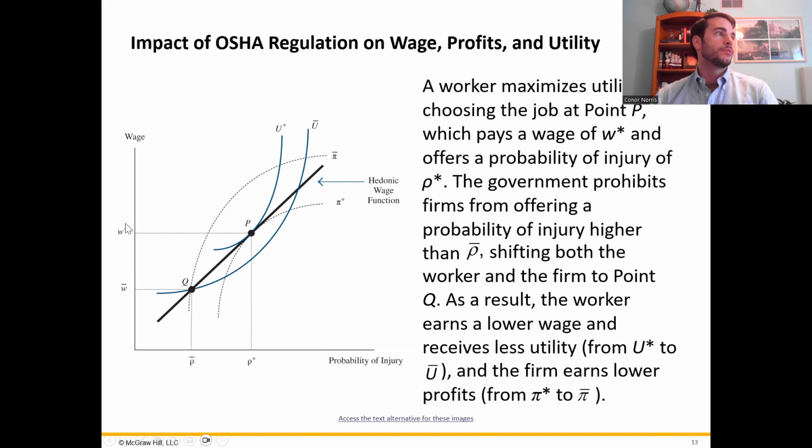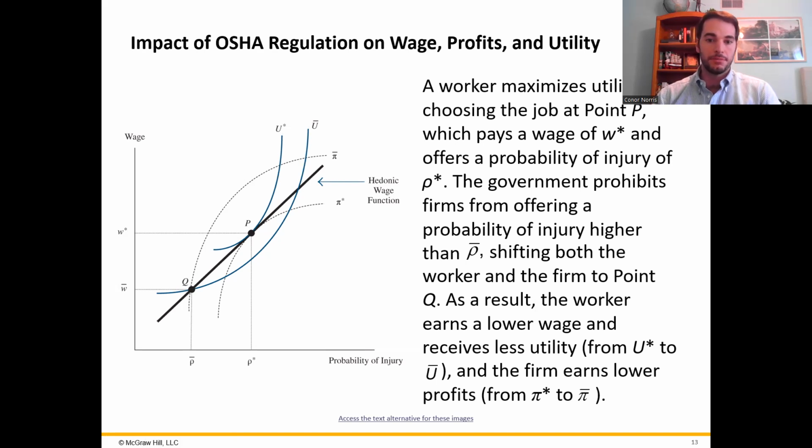The equilibrium wage used to be up here. Now, because of that trade-off between the willingness to accept safety or risk and wages, the wage is pushed down here to this lower level. Firms no longer need to compensate workers for the risk up here because the risk is down here. So again, it's that lower wage. In effect, it's now illegal to accept the job represented in point P, that initial job that we were looking at. The firm is also less profitable because of the cost of reaching those safety standards.